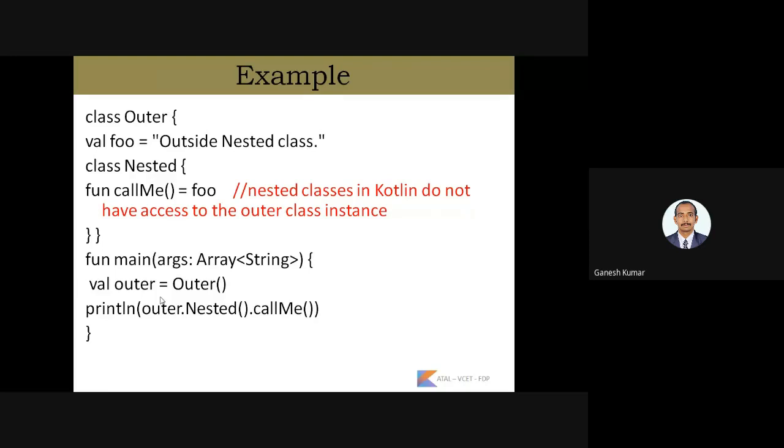As I said earlier, a nested class does not have access to the outer class instance. Here is the example. Class Outer consists of the variable foo with the value "outside nested class", and I have used the class Nested inside the Outer class to access the variable declared inside the Outer class with the help of a function. This is not possible in Kotlin, because a nested class in Kotlin does not have access to the outer class instance, whereas the outer class can access the inside class instance.